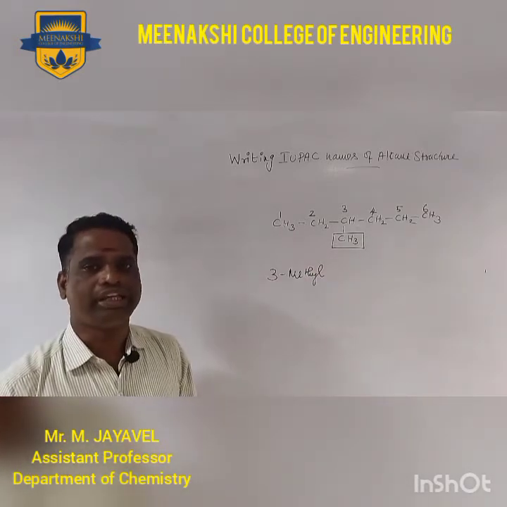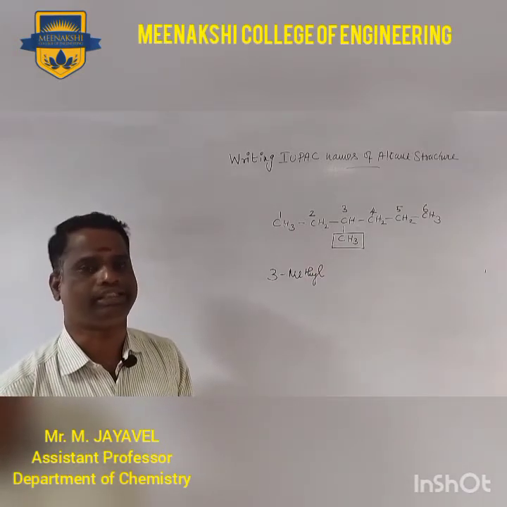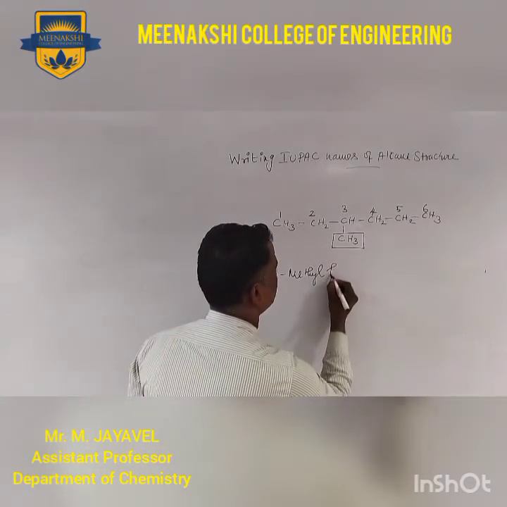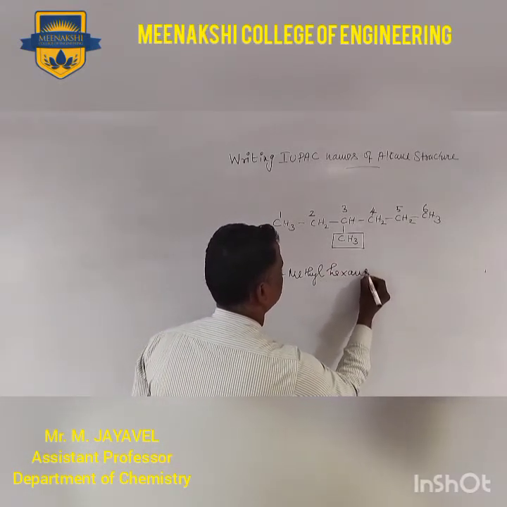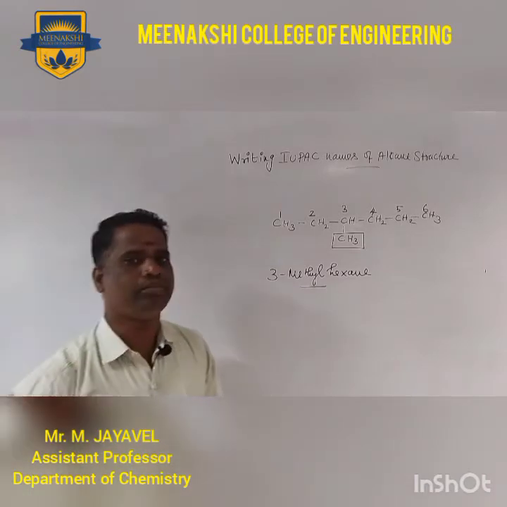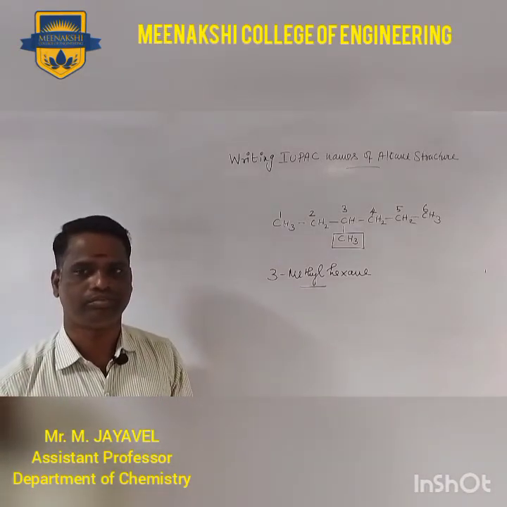The longest chain is 6, so hexane. So 3-methylhexane is the correct IUPAC name of the given structure.